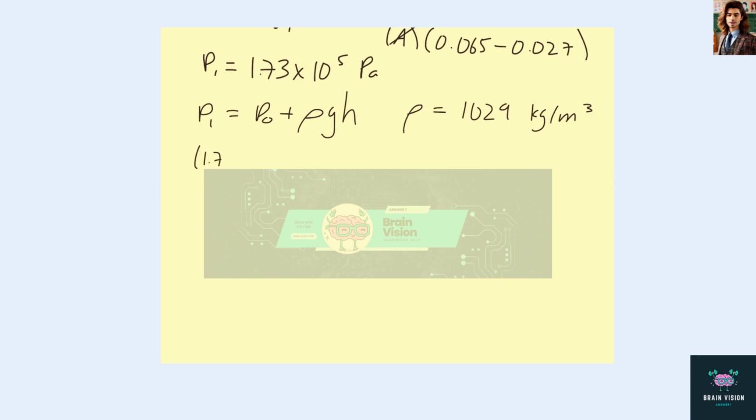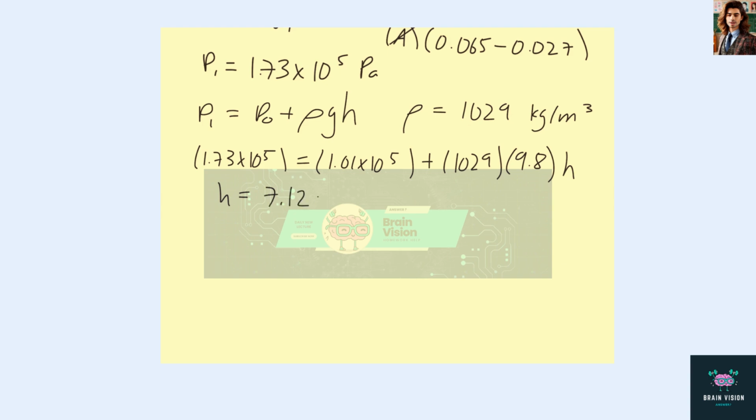P1, we found, is 1.73 times 10 to the 5 pascals. P naught we had before, right? 1.01 times 10 to the 5 pascals, plus our density, 1,029, gravity, 9.8 meters per second squared, and then h is essentially our depth. If you plug everything in and solve for h, you should find that h is equal to 7.12 meters, which is how far the bird dove.